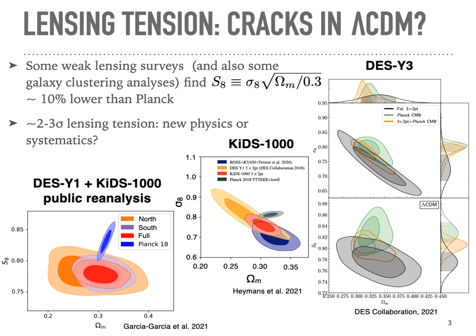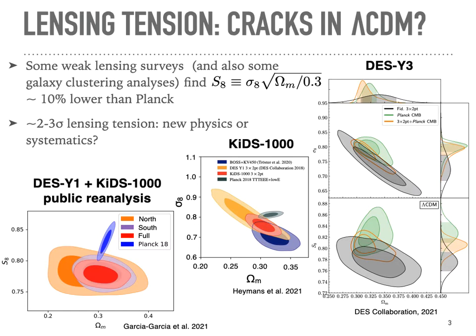lensing surveys. And so the idea here is that lensing surveys constrain sigma 8 and omega matter, and actually they have a degeneracy between the two, and so often the constraint is expressed in terms of S8, which is a combination of the two. And a number of lensing surveys, as well as a few other surveys, have found S8 to be a little bit lower than the value from Planck.